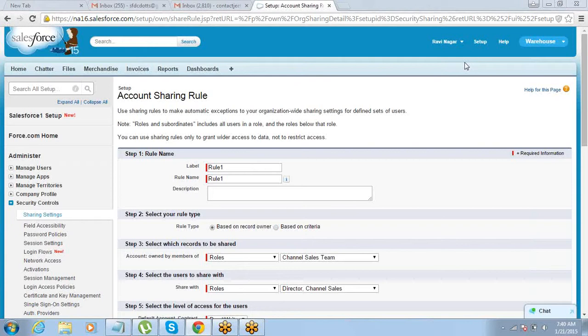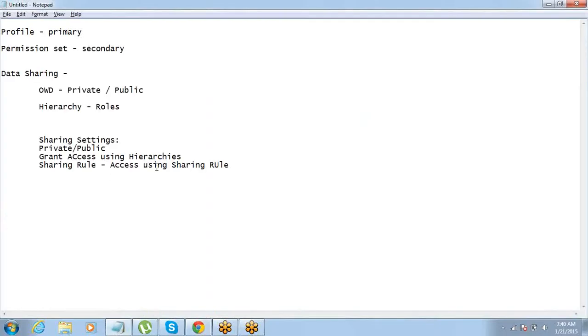So they might want to share that, okay fine, if his case is open, I should start working on that. So there can be a lot of requirements where you need exceptions. Sharing rules will help you define those exceptions. So I told you one more example.